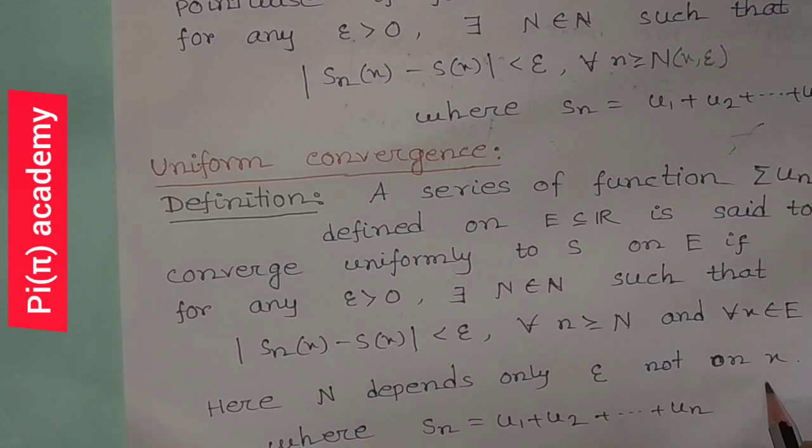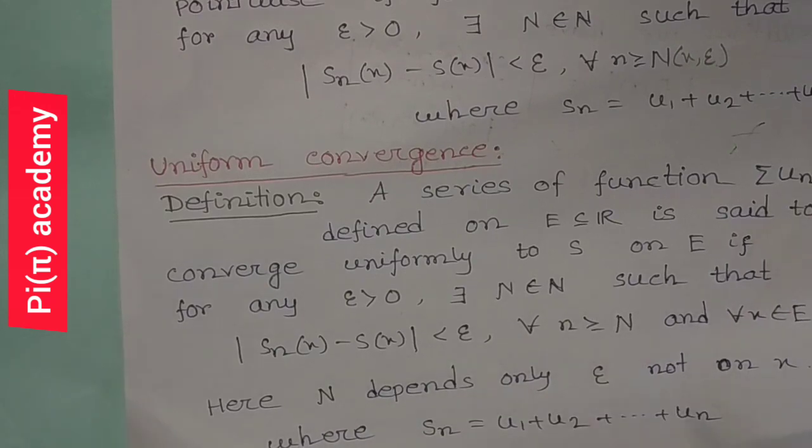Here this is the difference between pointwise convergence and uniform convergence.